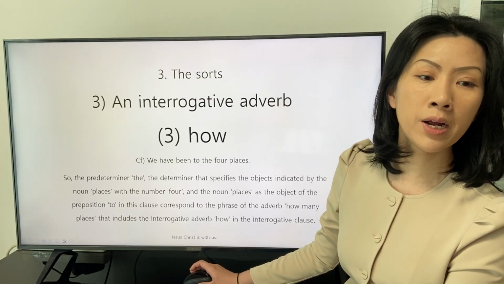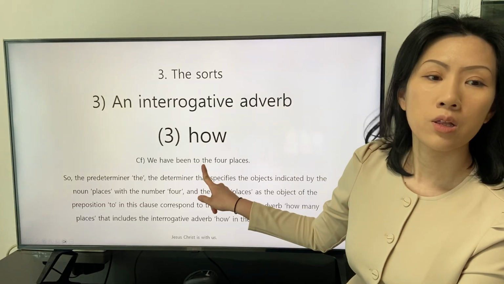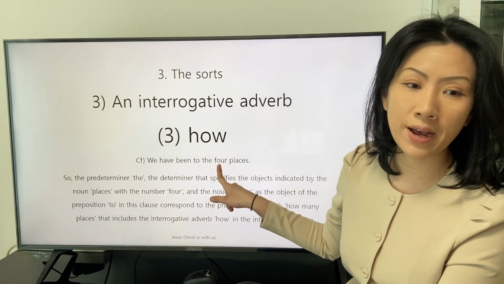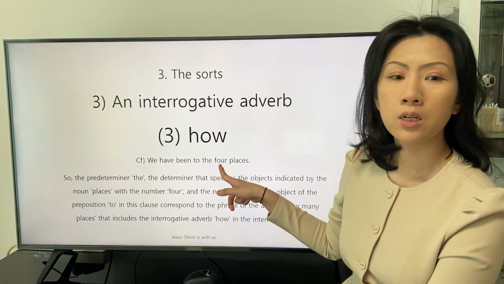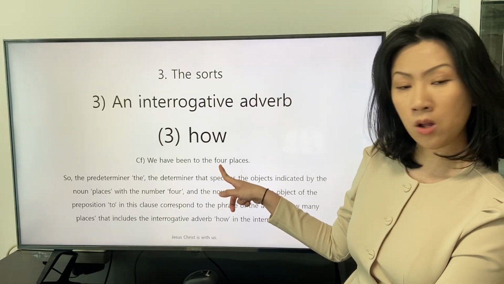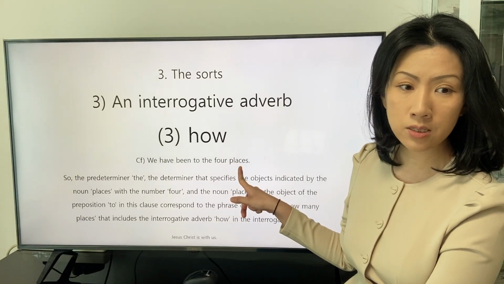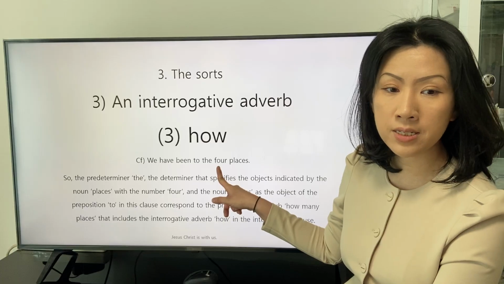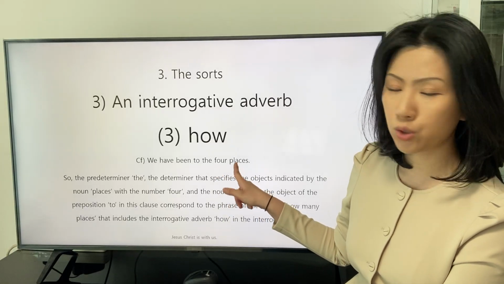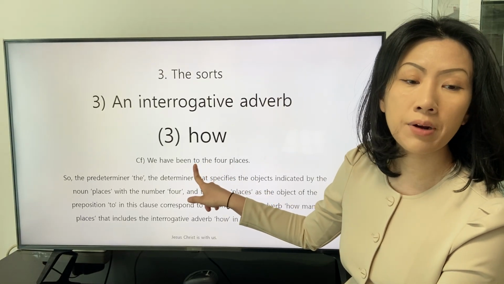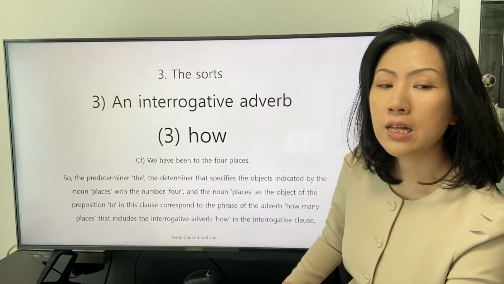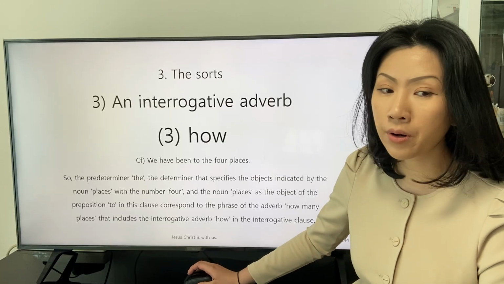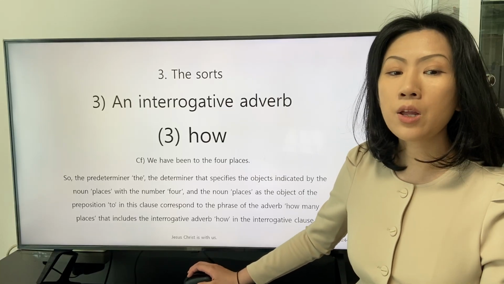So the predeterminer and determiner for specify the object indicated by the general noun places with the number 4. And the noun places as the object of the preposition to in this clause corresponds to the phrase of the adverb how many places that includes the interrogative adverb how in the interrogative clause.